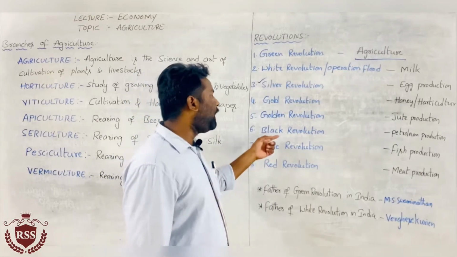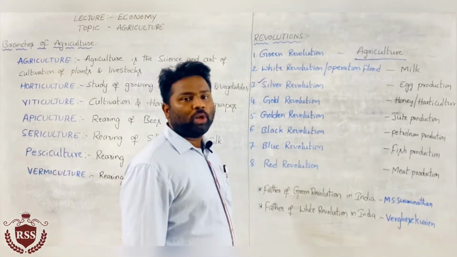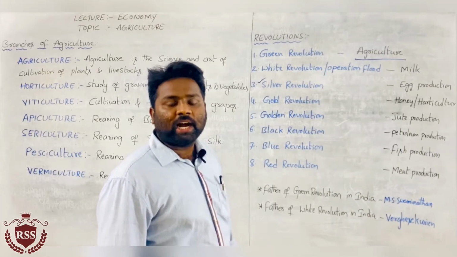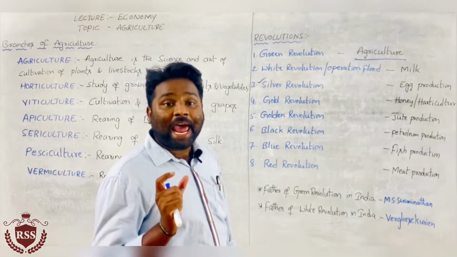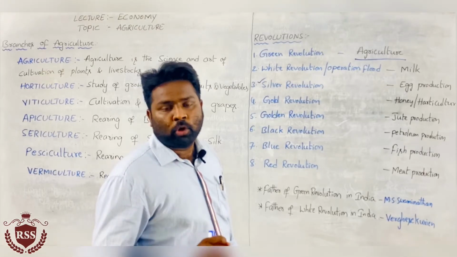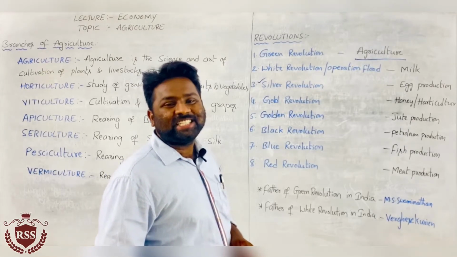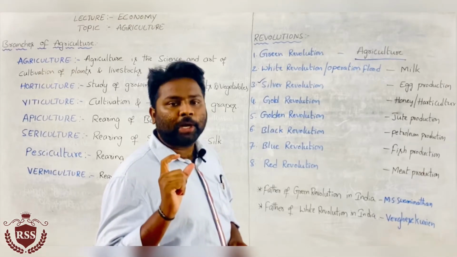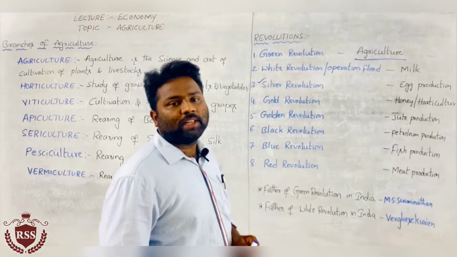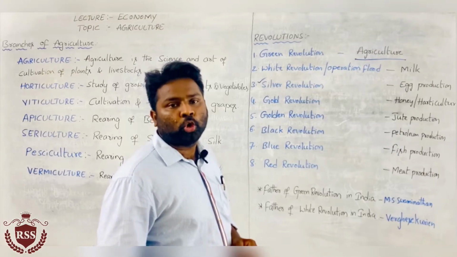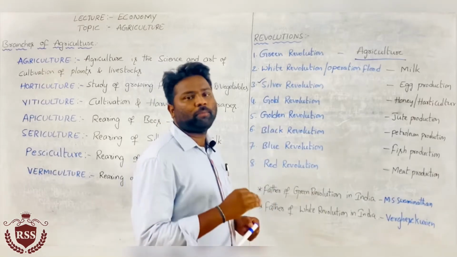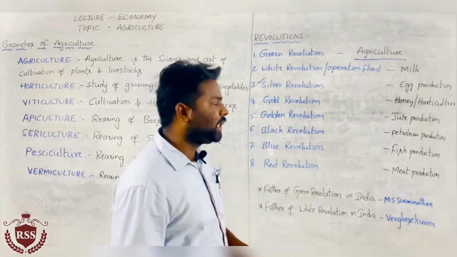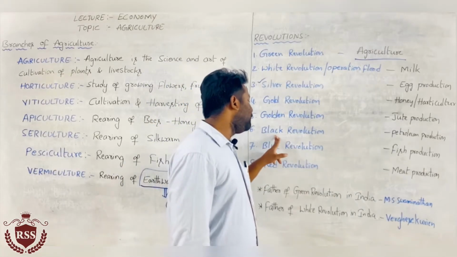Then coming to black revolution. Petroleum is also considered as black gold. Most important, what is considered as black gold is petroleum. For the production and import of petroleum, we have to increase the level of petroleum from other countries. That is nothing but black revolution.